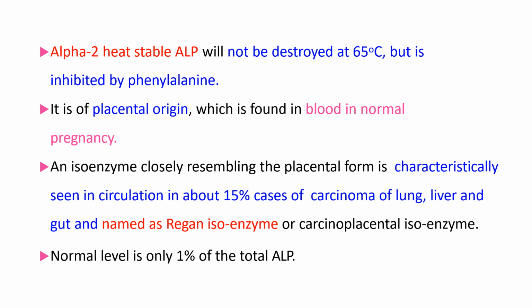So what is Regan isoenzyme? It is an isoenzyme of alkaline phosphatase which is increased in certain malignancies like carcinoma of lung, liver, and GI tract. So that is called Regan isoenzyme or carcinoplacental isoenzyme.